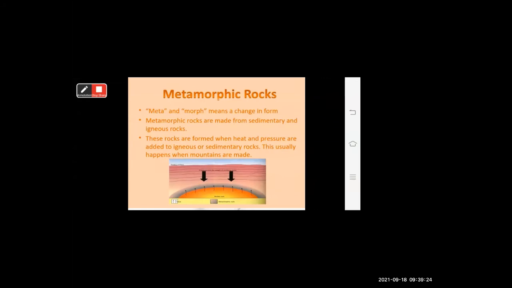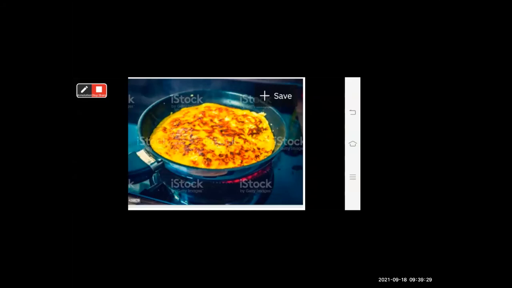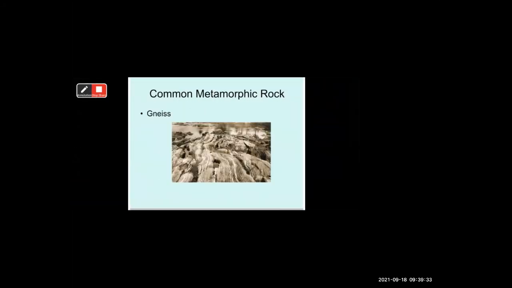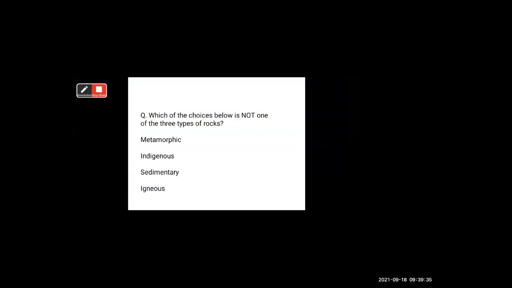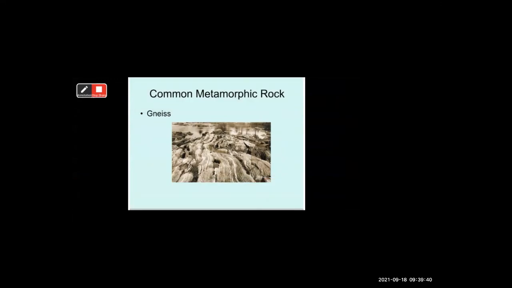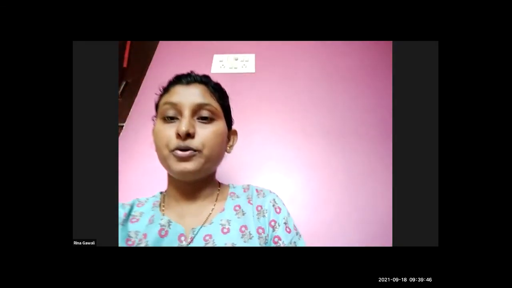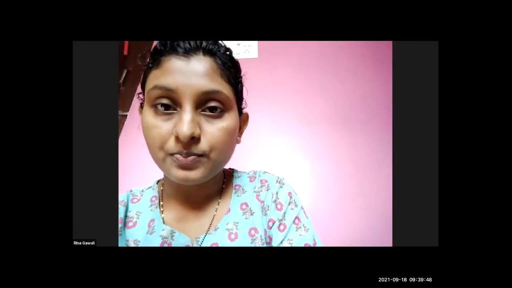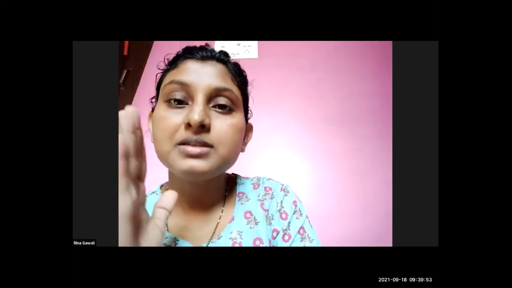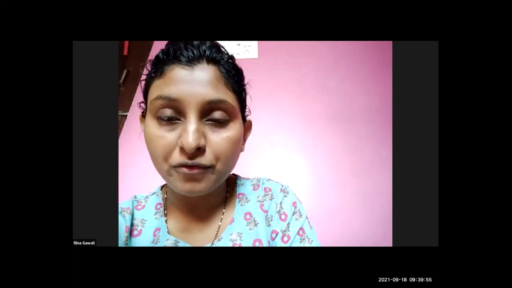Heat and pressure both are important for this. I have given you an example, that is an omelette. Slate is an example of metamorphic rock. Now students, I hope you all have understood this. There are three types of rock: igneous, sedimentary and metamorphic.